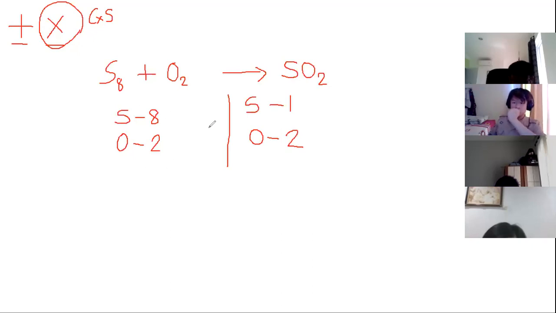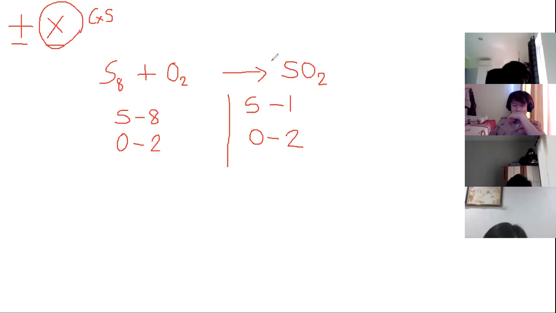How can we make the sulfur become 8? Because in the product part, the sulfur is only 1. Am I right? So how can we make it balanced? What number are we going to put as the coefficient to make it 8? 7.